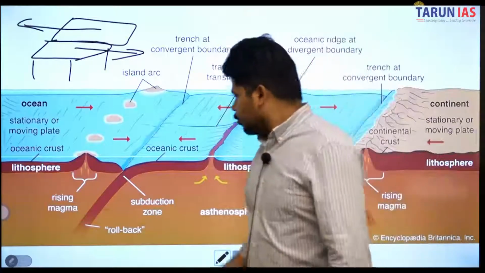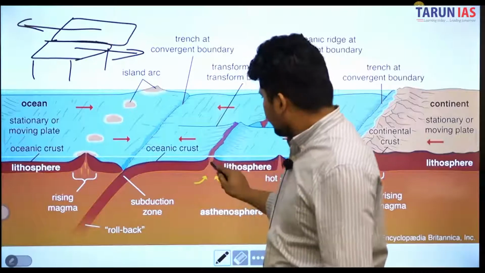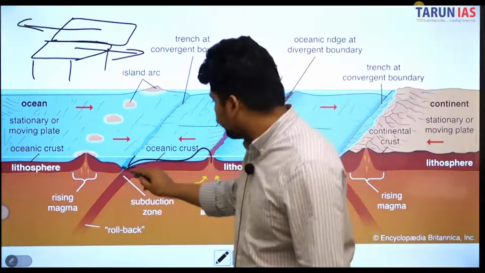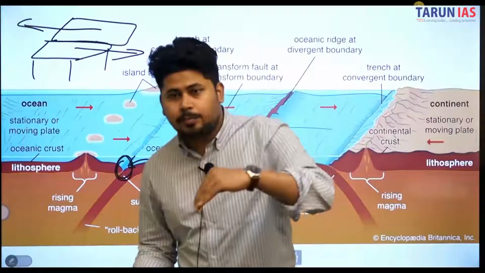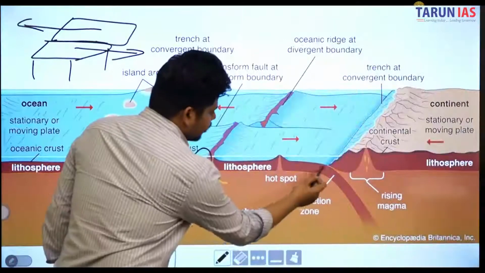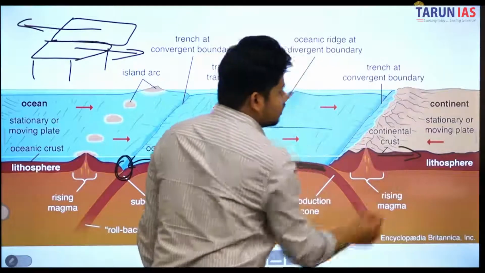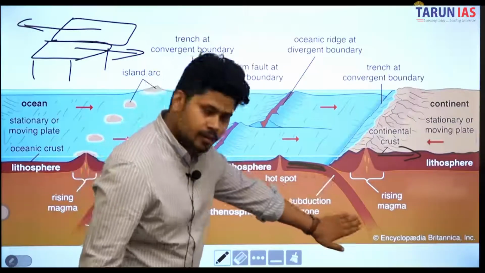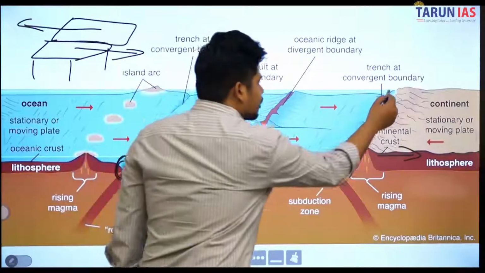Now you can see at this place, here again, this lithosphere gets, this point is called a subduction zone. Subduction means one of the layers gets subducted. Here we saw that this oceanic plate is heavier, this continental plate is lighter, right? So what will happen? This plate will go down and this plate will rise up, right? But these are subduction zones.